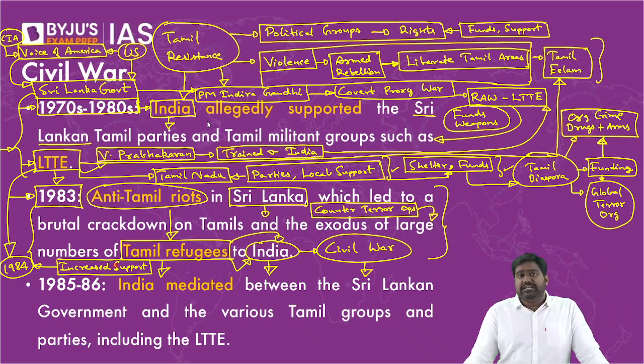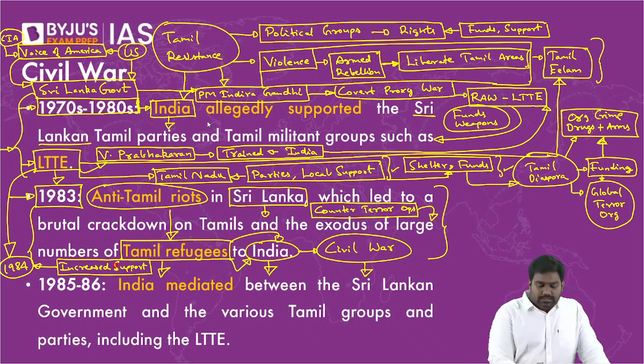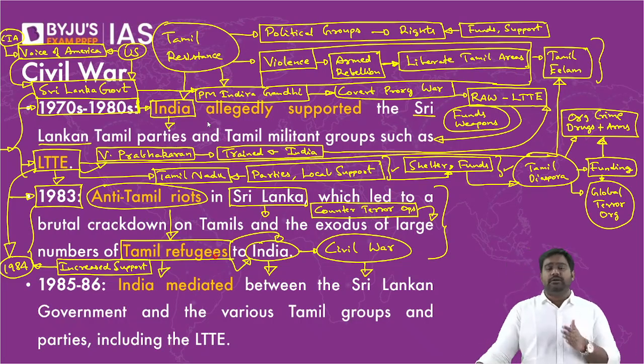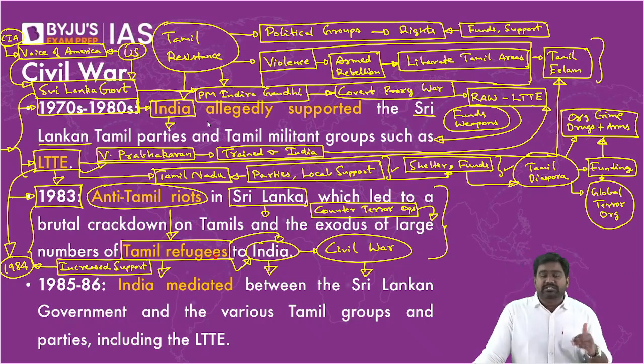Because there were widespread sentiments sympathetic towards the Tamil cause. The Tamil diaspora around the world sympathized with the Tamils in Sri Lanka, and even in India, in Tamil Nadu, many of them sympathized with the Tamil cause. So as the support came in, as funds started coming in easily, and contacts started coming in, LTTE built its own global network and reduced its dependency on India.